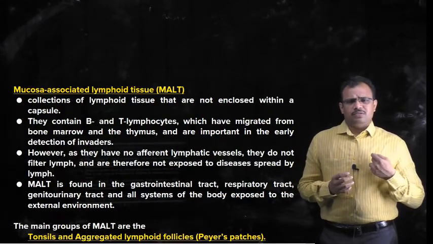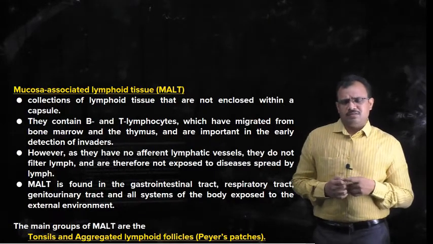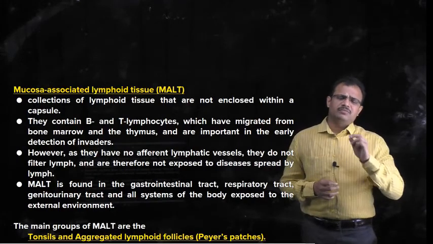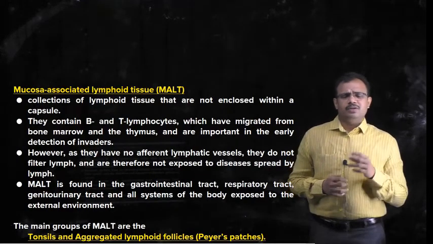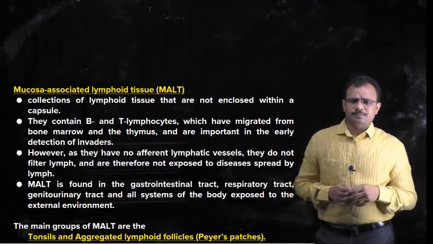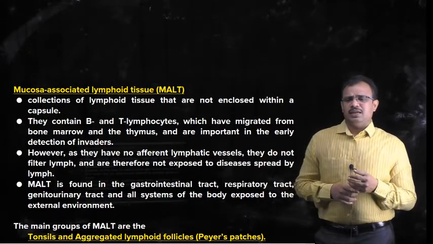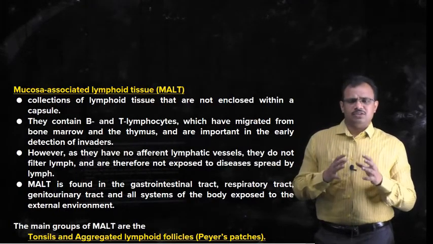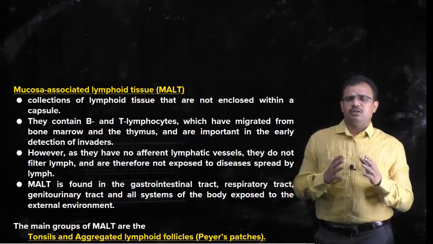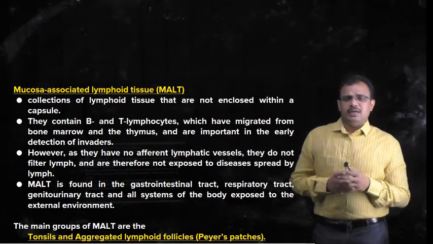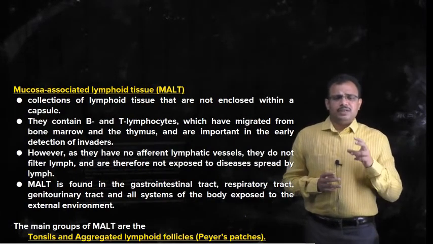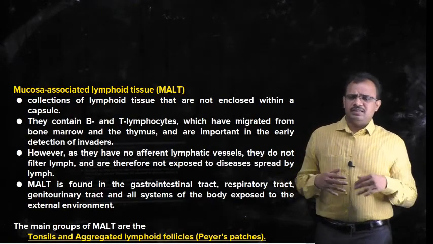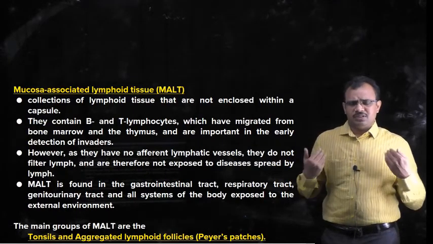It is not supplied with lymph vessels, whereas the other lymphatic organs and lymph nodes are supplied with lymph vessels or blood vessels. It is exposed. MALT is a collection of lymphoid tissue that is not enclosed within any capsule, and it consists of B and T lymphocytes, generally migrated from the bone marrow and the thymus gland, which enter into the bloodstream.